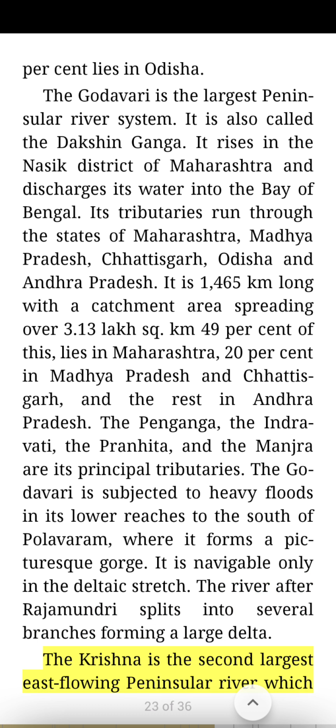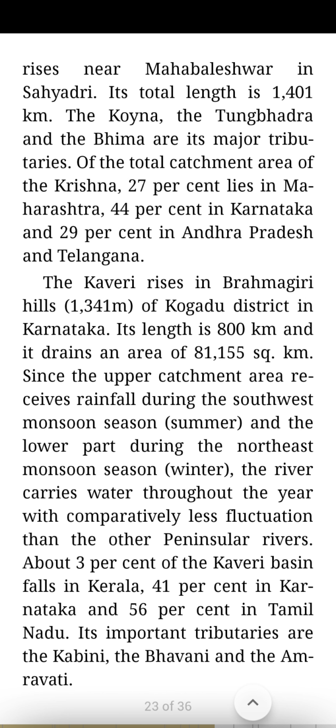The Krishna is the second largest east-flowing peninsular river, which rises near Mahabaleshwar in Sahyadri. Its total length is 1,401 kilometers. The Koyna, the Tungabhadra and the Bhima are its major tributaries. Of the total catchment area of the Krishna, 27% lies in Maharashtra, 44% in Karnataka and 29% in Andhra Pradesh and Telangana.